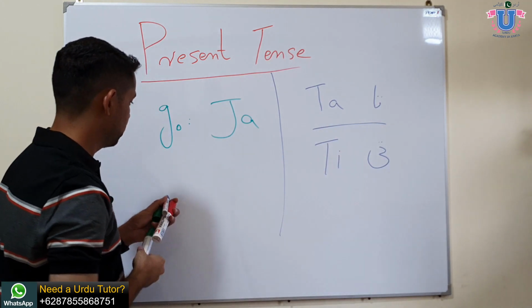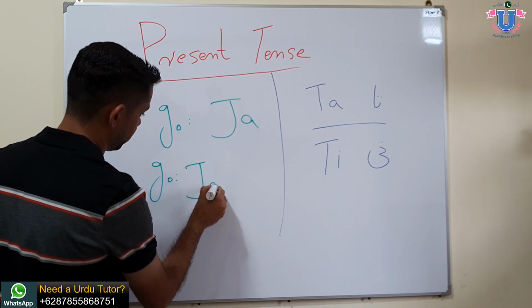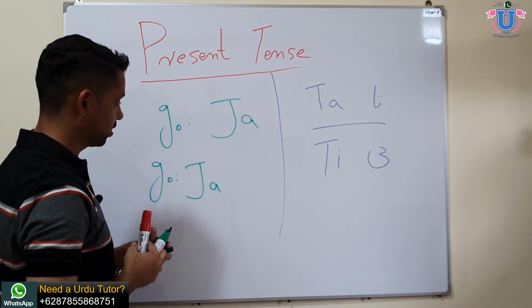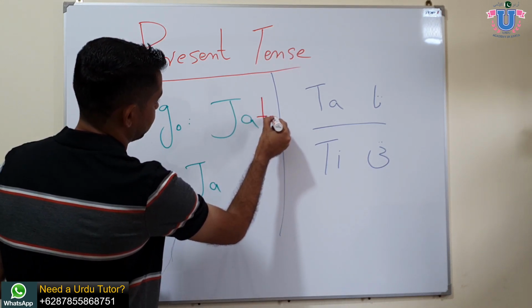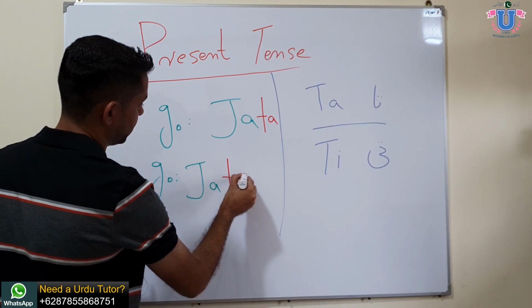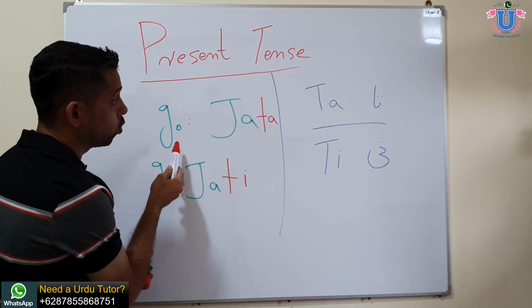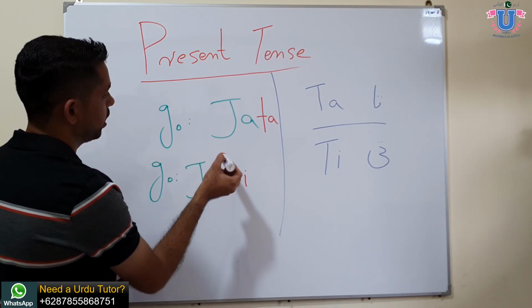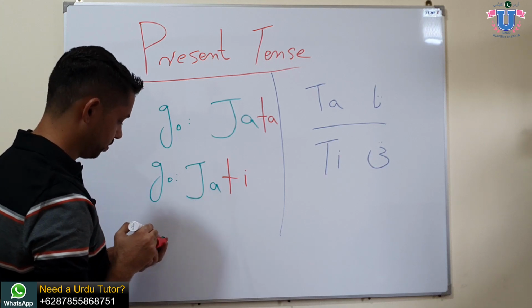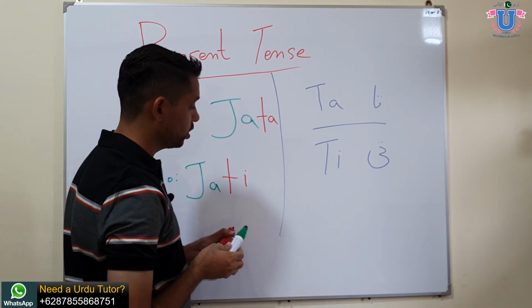For example, let's take the verb go, ja. When you're talking in the present tense, like you go somewhere, you need to add ta at the end of the verb. It becomes jata, but if you add ti, it becomes jati. So go in the present tense, like she goes somewhere, you go or I go, becomes jata or jati. Now what is the difference between ta and ti? It's super easy. The only difference is gender.